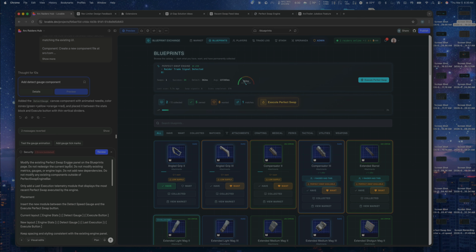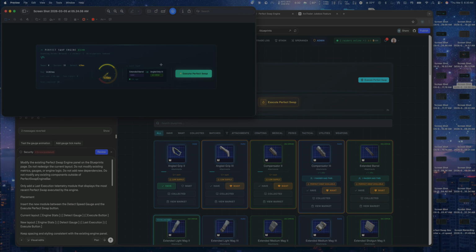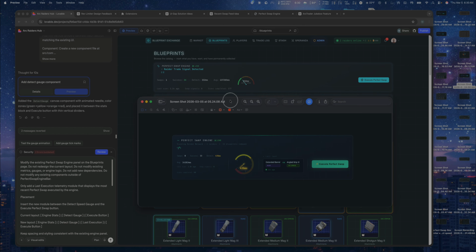Modify existing perfect swap engine panel on the blueprints page. Do not redesign current layout. Yada yada. Add an execution module that displays most recent perfect swaps executed by the engine. So the goal is over here. We got some mock-ups, but like this. But I mean, this is what I'm thinking about doing, but this is what Claude busted out.